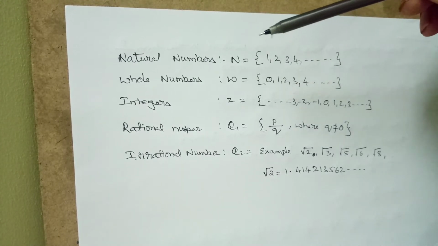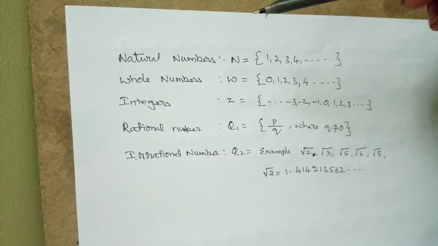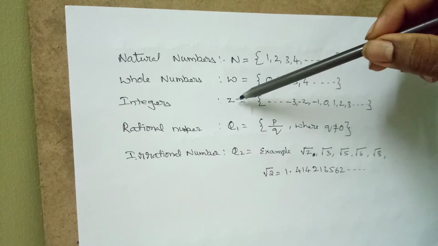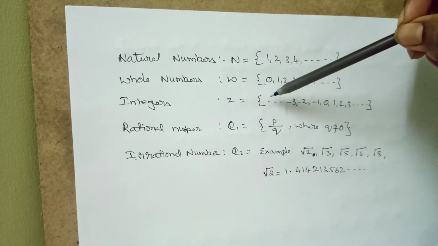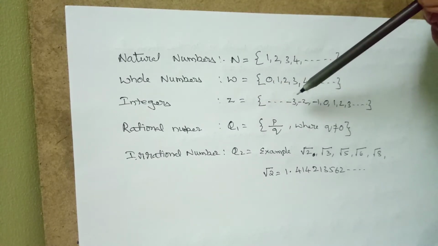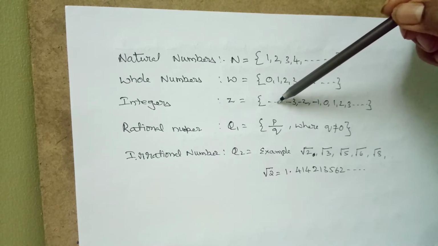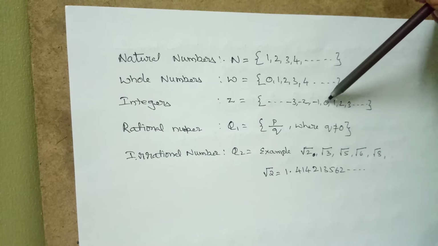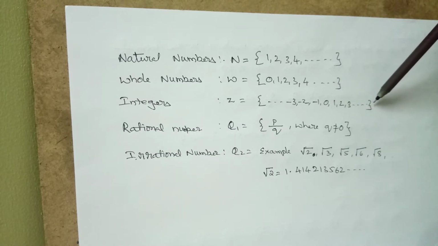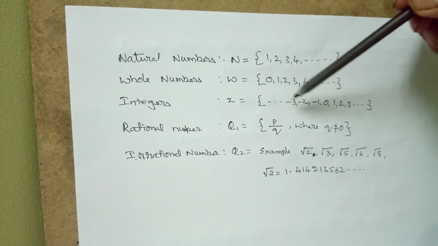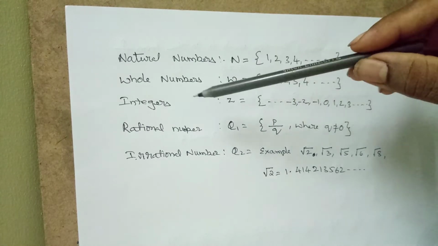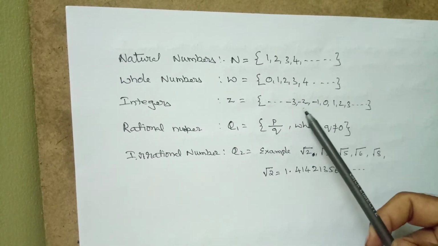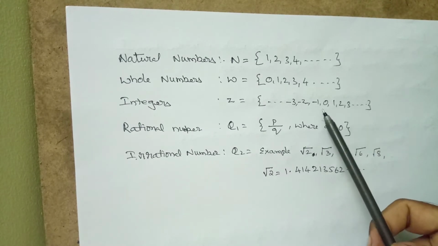And integers, we denote with Z, that is the set of negative numbers from negative infinity, 0, and positive numbers. So all of these together are called integers. Here we have negative integers, positive integers, and 0.